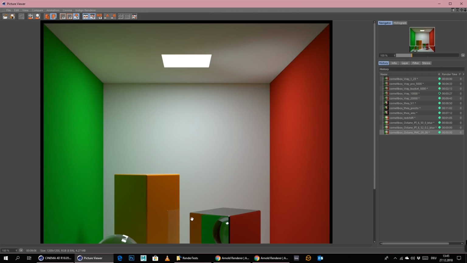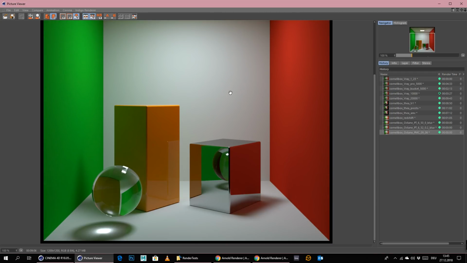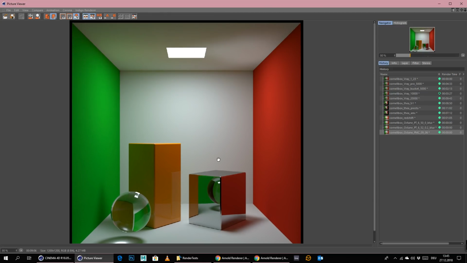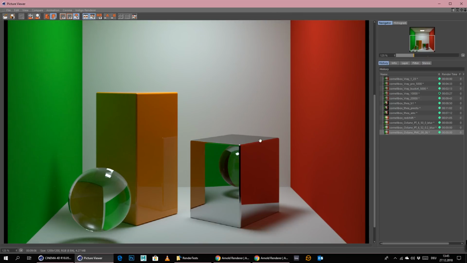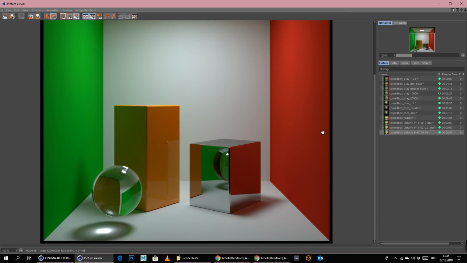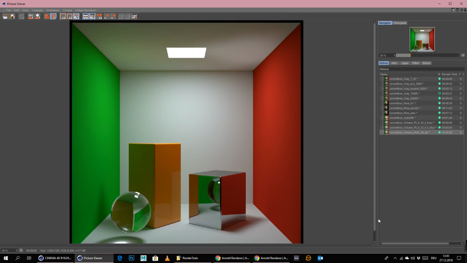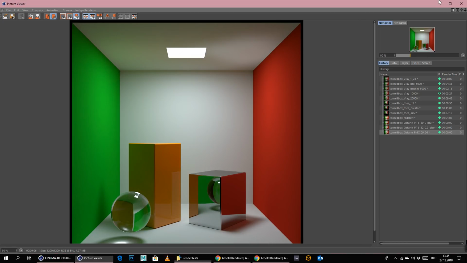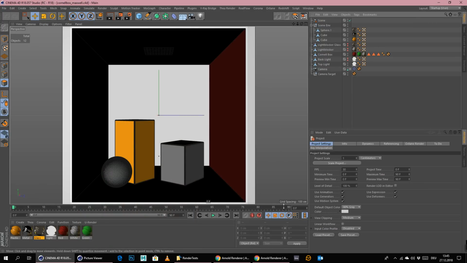It's actually not, because this interior scene is, like I said, a little bit more complicated, and this is where Path Tracer really starts to struggle. But this is also why I did choose this Cornell box, to see what every engine really does inside there. Okay, so let's jump to the next one, and this will be Maxwell. And we will see what Maxwell can do.